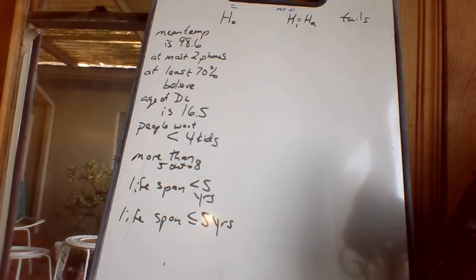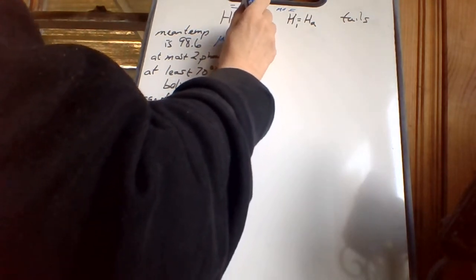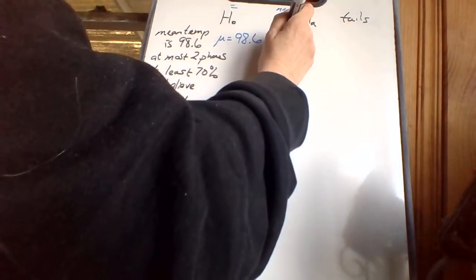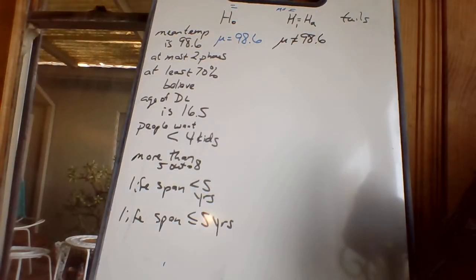The mean temperature is 98.6. Okay, is. Don't see any more, less, any of those kind of words. Is. So that would definitely be, the mean is 98.6. That is what they said. The other one, the one that's the opposite, I'm going to write that one down as well because you're always supposed to write down both of them. There's a whole lot more to chapter 8, but at some point we have to be able to translate the problem into symbols. So this section really is just how am I going to translate all these problems.